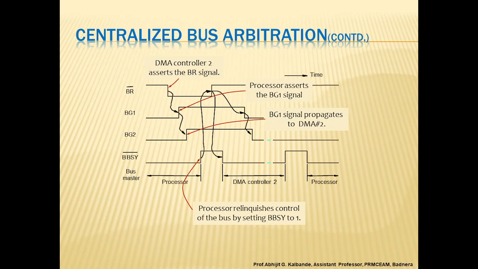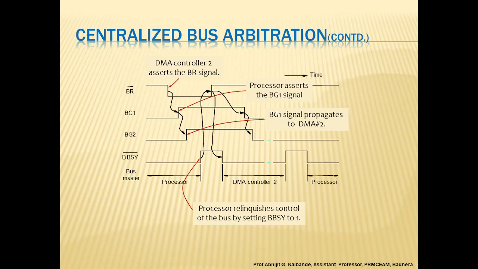Here we can see how the signal goes from one place to another. The signaling operation will be in front of you: BR bar, BG1, BG2, BBSY bar, and the bus master, along with the processor and the DMA controller parts also. What happens exactly?